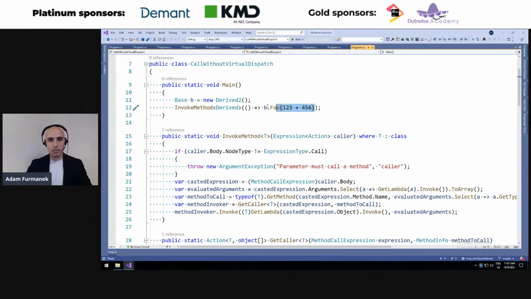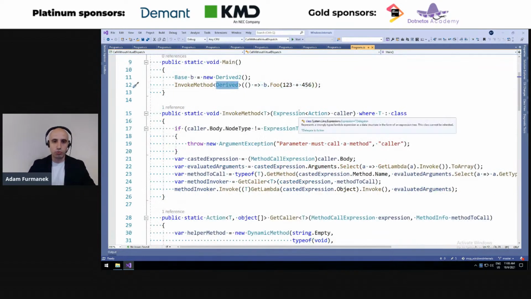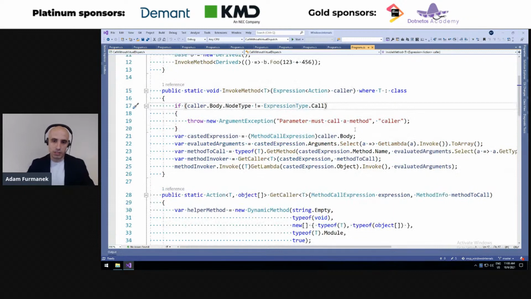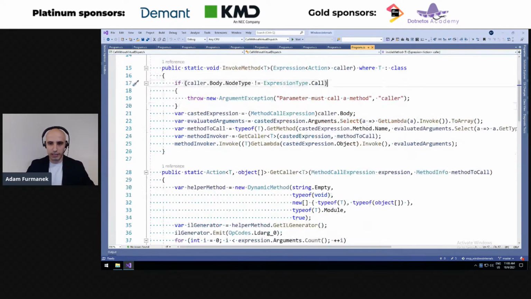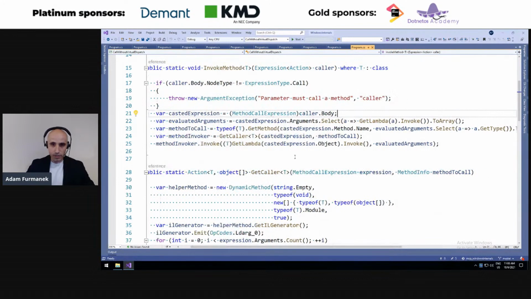We are actually using a lambda expression here. This lambda does not get evaluated automatically. It only describes what we would like to call, right? So this 123 plus 456 is not evaluated at compile time. It's actually compiled to an expression tree, so we can see what we are doing. In order to call this foo from the derived class, first we get this lambda and check whether it's of type expression call. If it's not, then we throw, hey, that's not what we are expecting. Then we cast this lambda to the proper type, and then we get all these arguments.